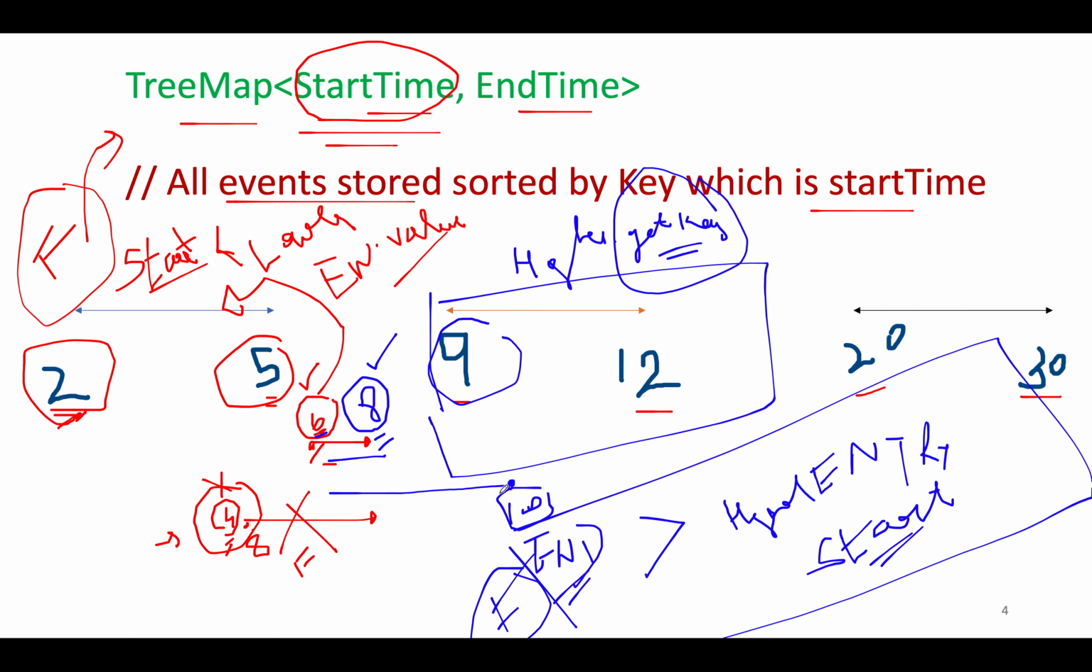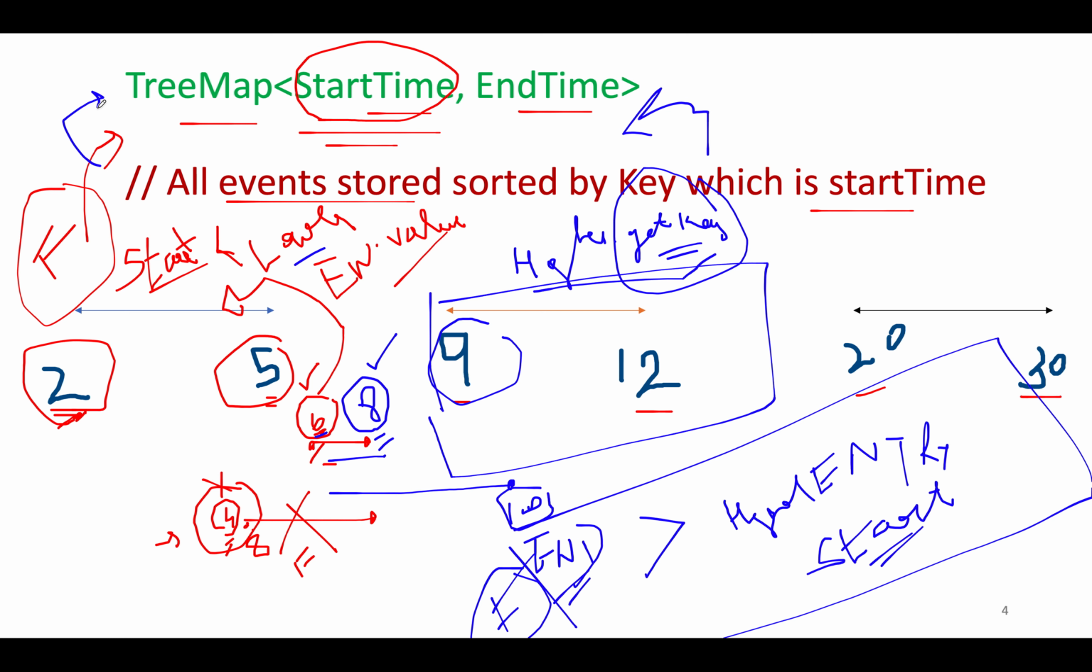Also, I want to highlight one point here, that the time complexity for finding out a higher key in a tree map is log n, because internally it stores all the entries in a BST format. Similarly, the time complexity finding a lower entry in a tree map is again log n for the same reason. So let's just move to the coding section.